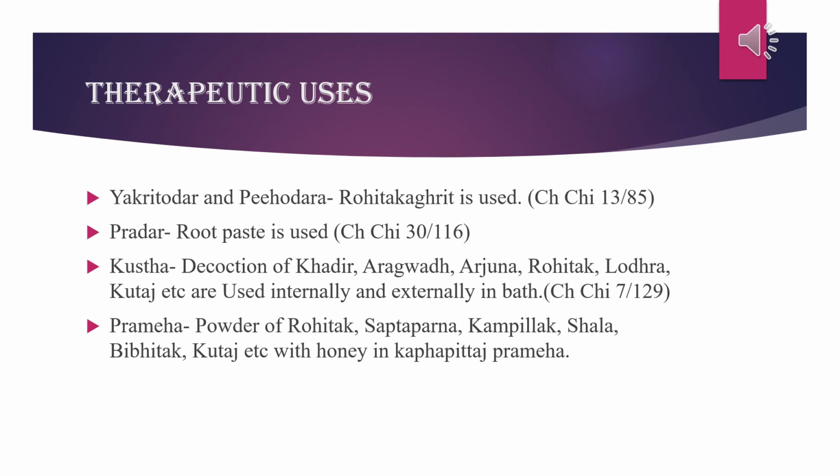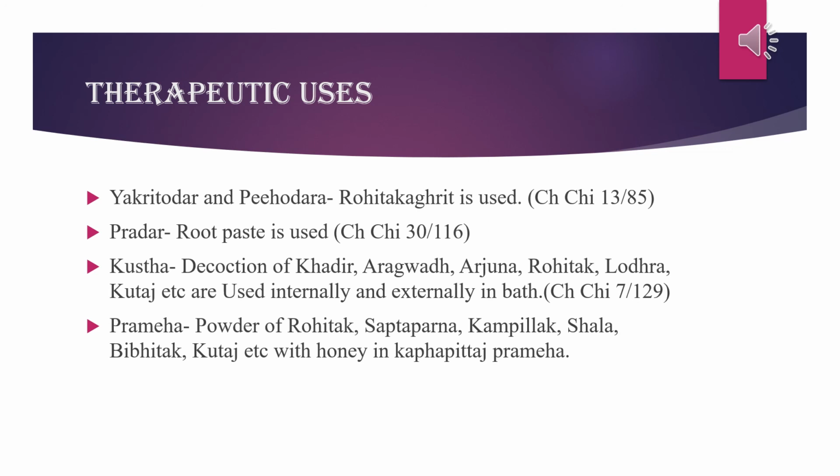The next is Pradar, that means it is used in leukorrhea. The root of Rohitak paste is used in Pradar, according to the Charak Chikitsasthan 30th chapter. And in skin diseases, Kusht Roga, the decoction of Khadir, Aragvad, Arjun, Rohitak, Lodra, Putaj, etc. are used internally, as well as externally in the form of bath in treating Kusht Roga.